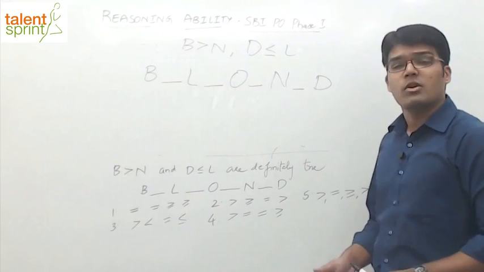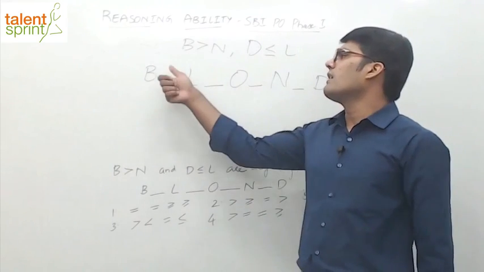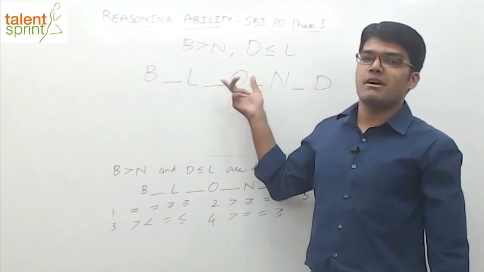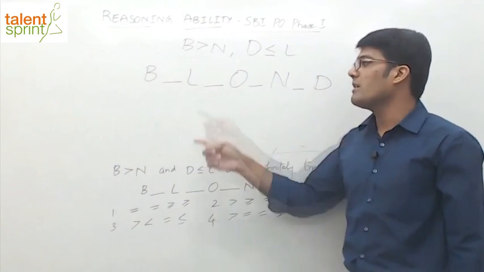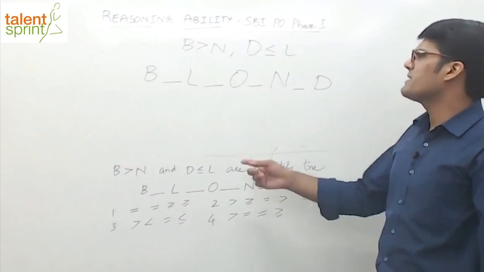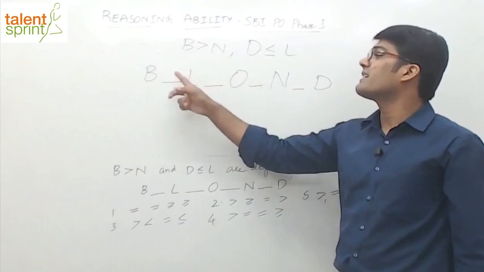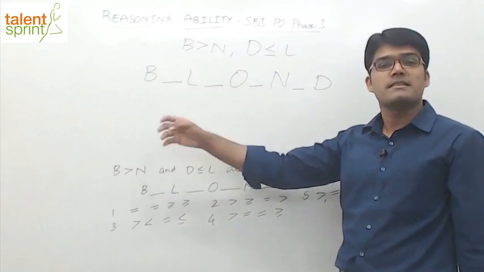So what will come in these blanks? What can we do? Again, like what we have done in the previous case. The only difference is earlier we had a question mark, now we have a blank. But this time we have multiple blanks, right? So we have to find out what will come in all these blanks. Like the previous case, you can check if you want B to be greater than N, so what are the possible cases? But since there are 3 blanks, checking out all the possible cases will be really difficult.